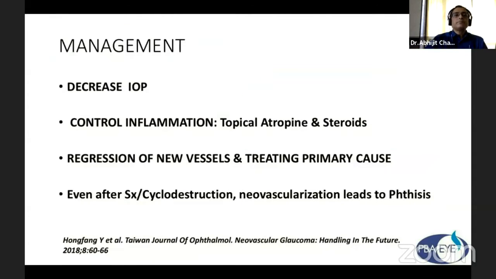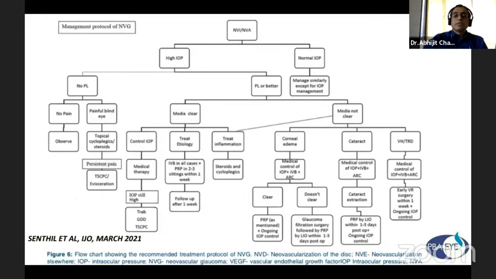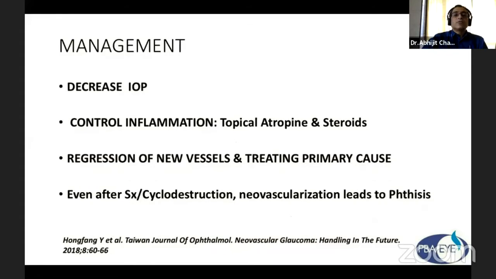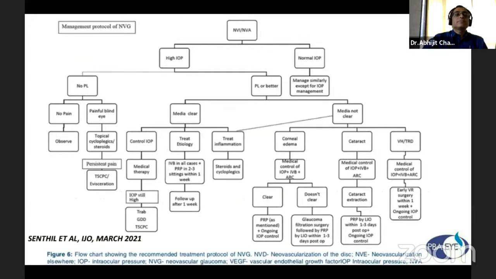So coming to management, there are a few main points. First, the aim is to decrease intraocular pressure. Second, to control inflammation with topical atropine and steroids. Then regression of new vessels and treating the primary cause, because even after surgery or cyclodestruction, neovascularization leads to a crisis. So my topic is this third point, the regression of new vessels and treating the primary cause. The management protocol of NVG is as follows.